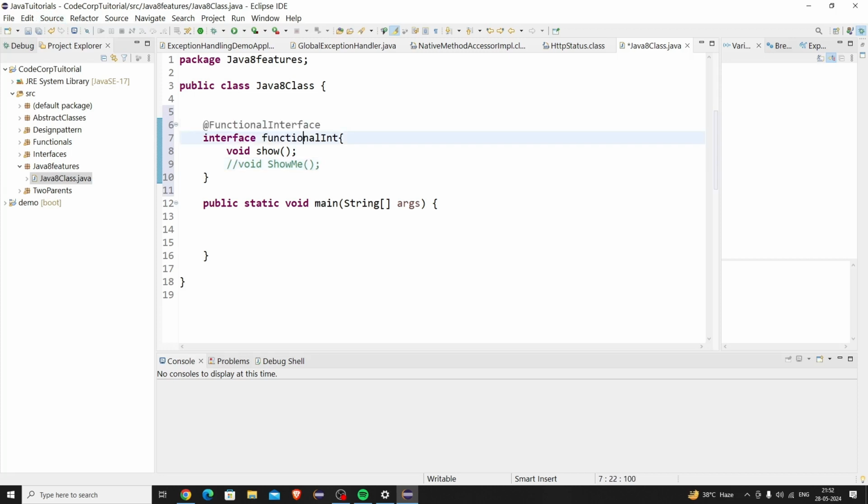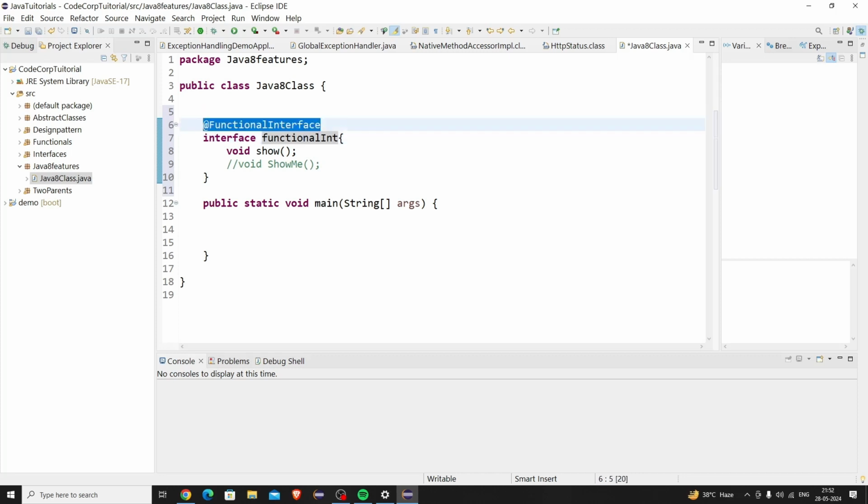We need it because if we have production-ready projects with multiple lines of code, in which we have forgotten whether it is a functional interface or not, then we might end up declaring two abstract methods. So to avoid that situation, we generally use the functional interface annotation.